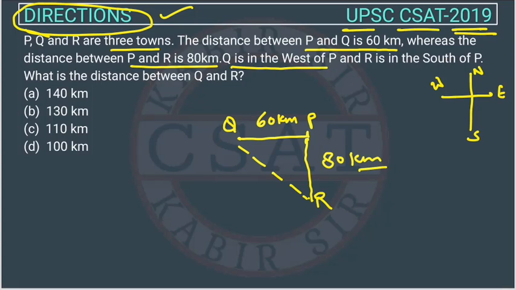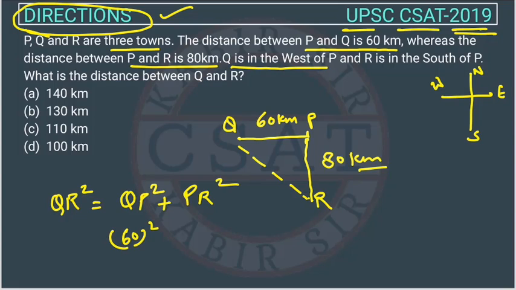So now how will we find out QR? We will use the Pythagoras theorem, right? The Pythagoras theorem tells that QR square will be equal to QP square plus PR square. So QP is 60 square plus 80 square, right?